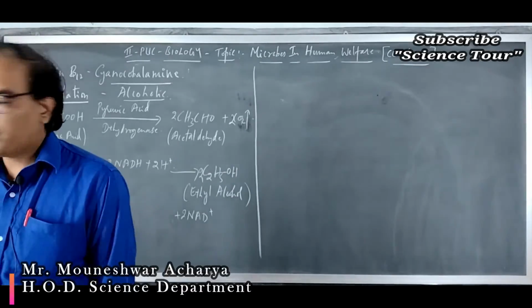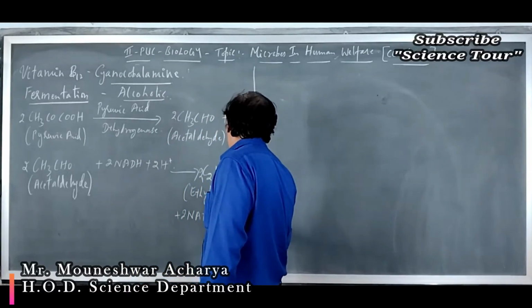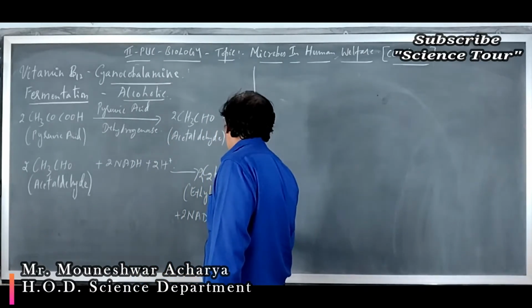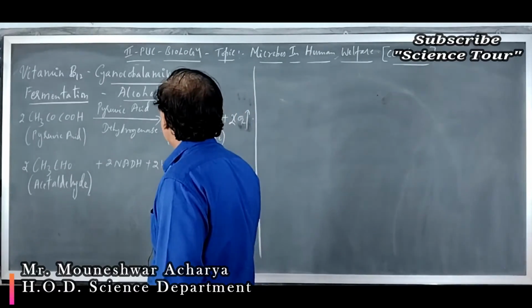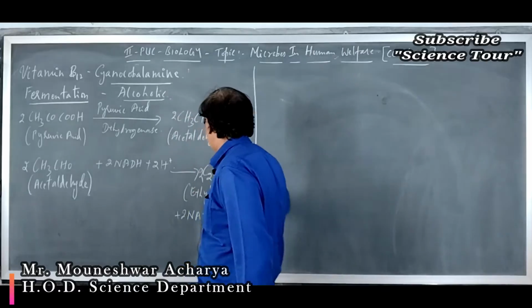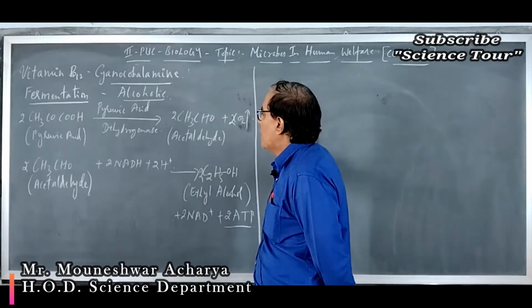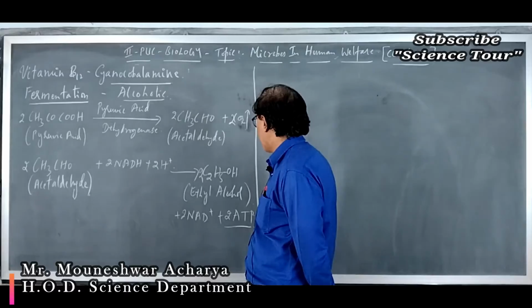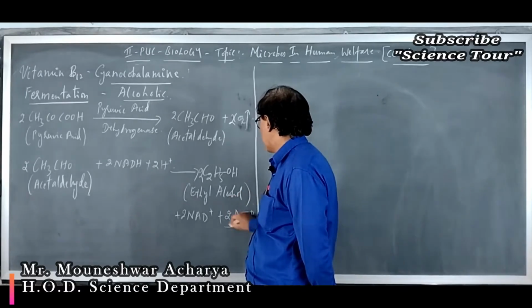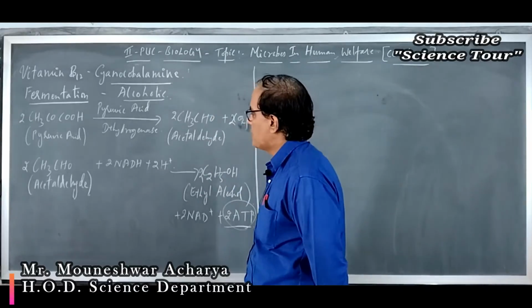And how many molecules of ATP are produced here? Only 2 molecules of adenosine triphosphate, the energy yielding substance, are produced. So fermentation also produces ATP molecules. That is alcoholic fermentation. But in glycolysis, a larger number of ATPs are produced. That is an aerobic process, and this is anaerobic respiration, an example.